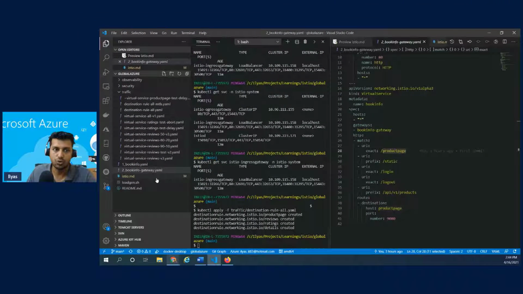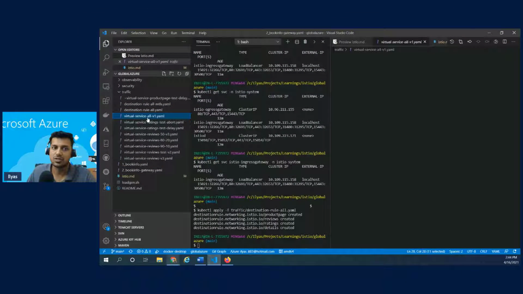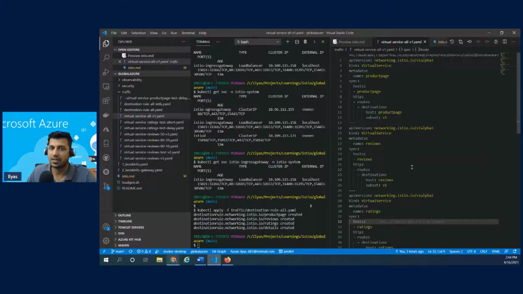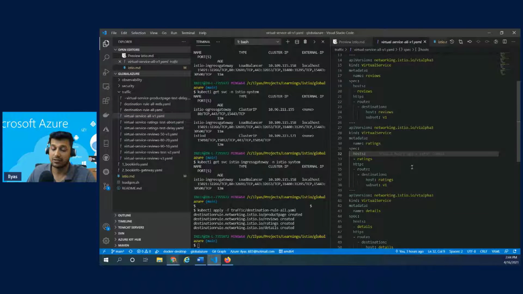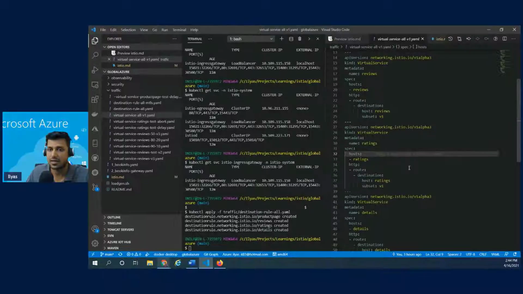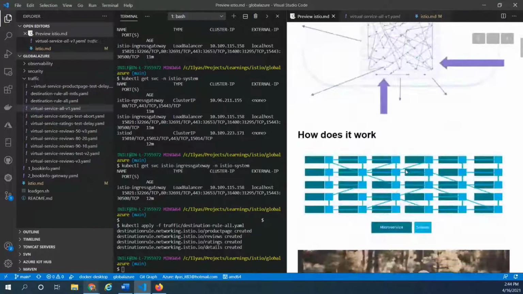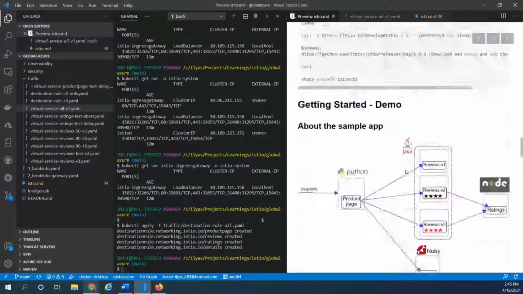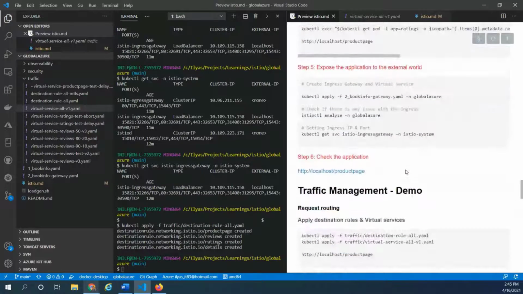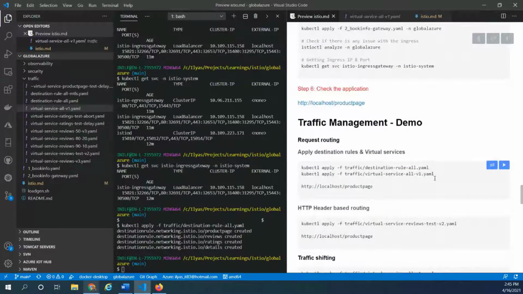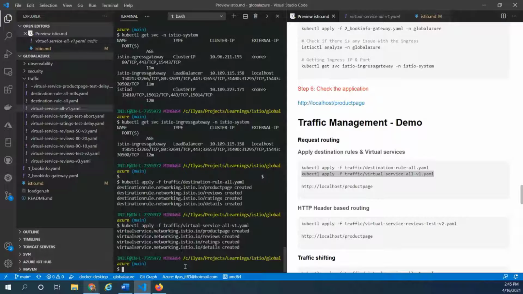Now, what I would like to do is create virtual services for each and every microservice, just like the way I created destination rules. In order to do that, let's go back and copy that command and create a virtual service for each of the microservices. I may be running late, so I'm going to rush a bit and get this done so that we can cover the rest of the scenarios.